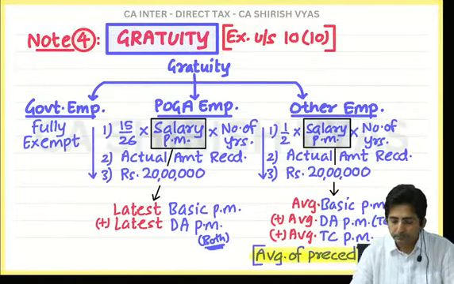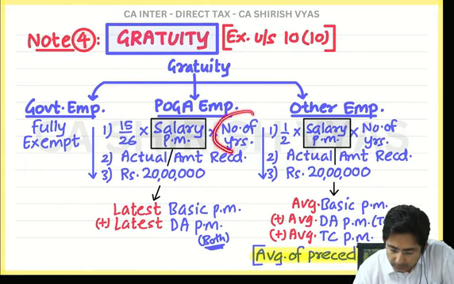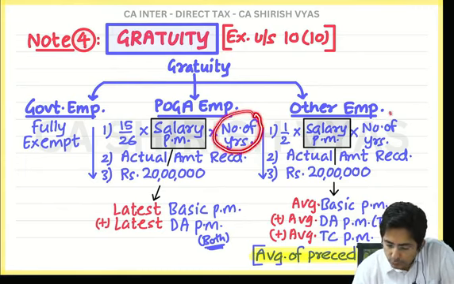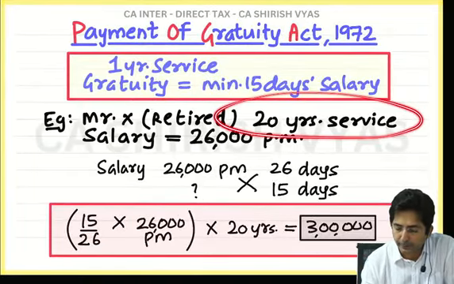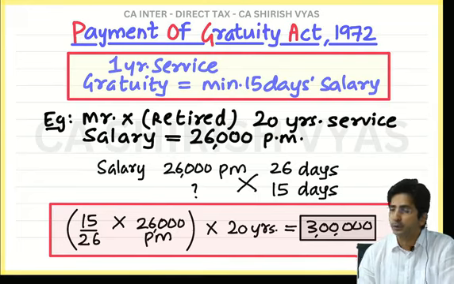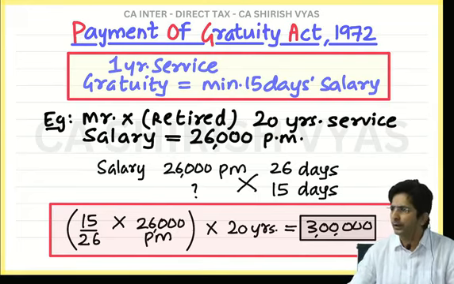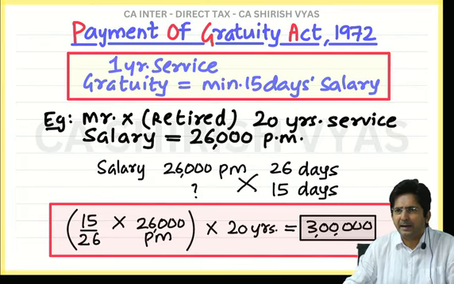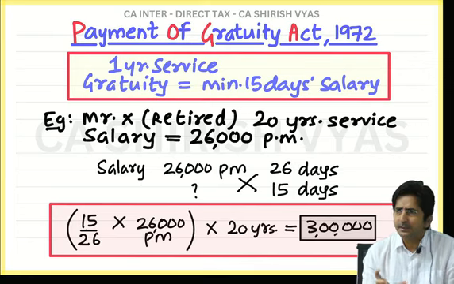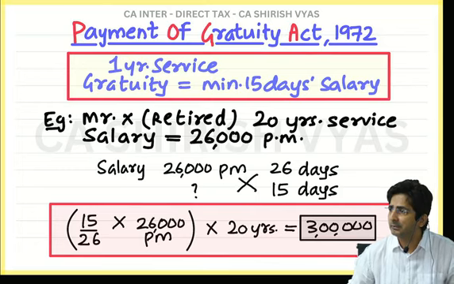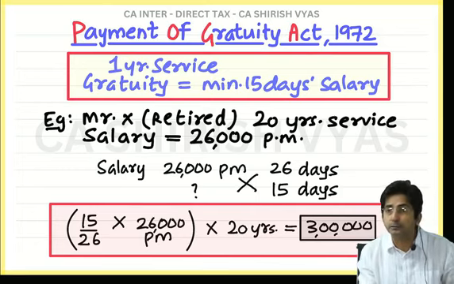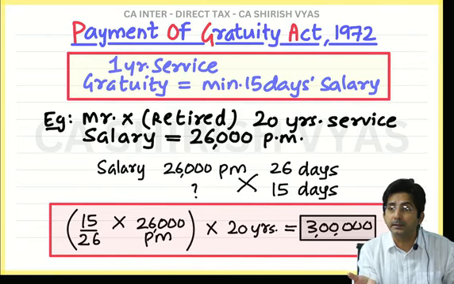Last point. Can you see this number of years of service? Sometimes this number of years of service is in fraction. See here, this employee worked for exact 20 years. Was 20 years a fraction or a round figure? It was a round figure. But always you don't retire at a round figure. Sometimes your service comes in fraction. Say for example you worked for 20 years and 7 months. Your actual service when you count it comes to 20 years and 7 months. Then what to do?